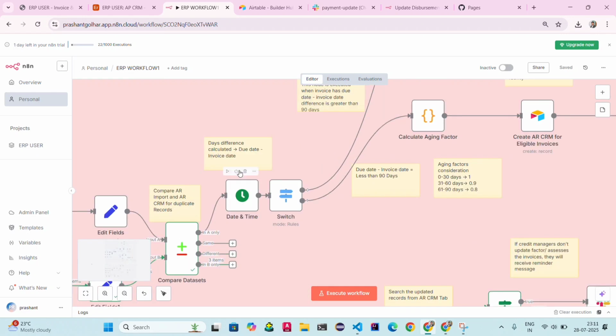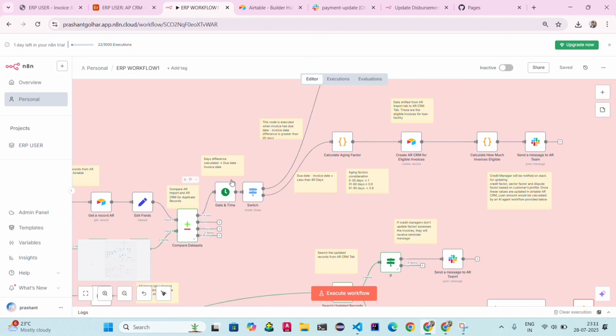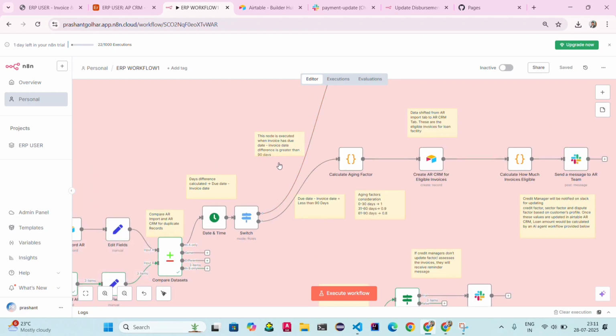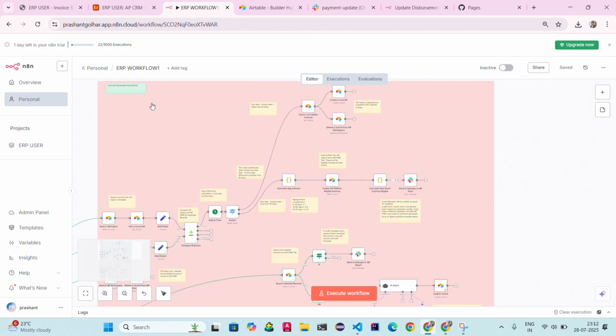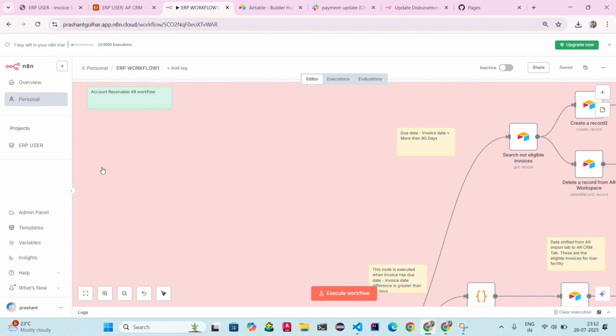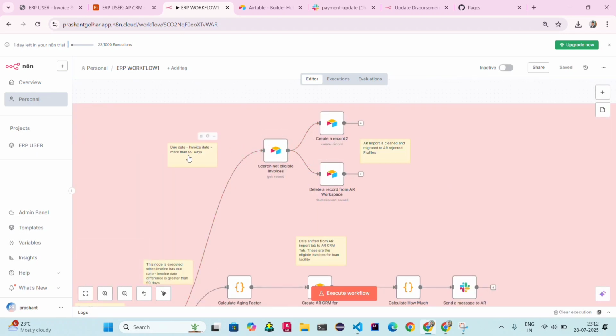And if unique data is found, it will check the days difference, calculated as due date minus invoice date. If the days difference is greater than 90 days, it will reject the invoice. And if the due date minus invoice date is less than or equal to 90 days, it will select the invoice for processing in the AR CRM. Okay, in the AR workflow you can see as well, here due date minus invoice date is more than 90 days, so it will execute this node.